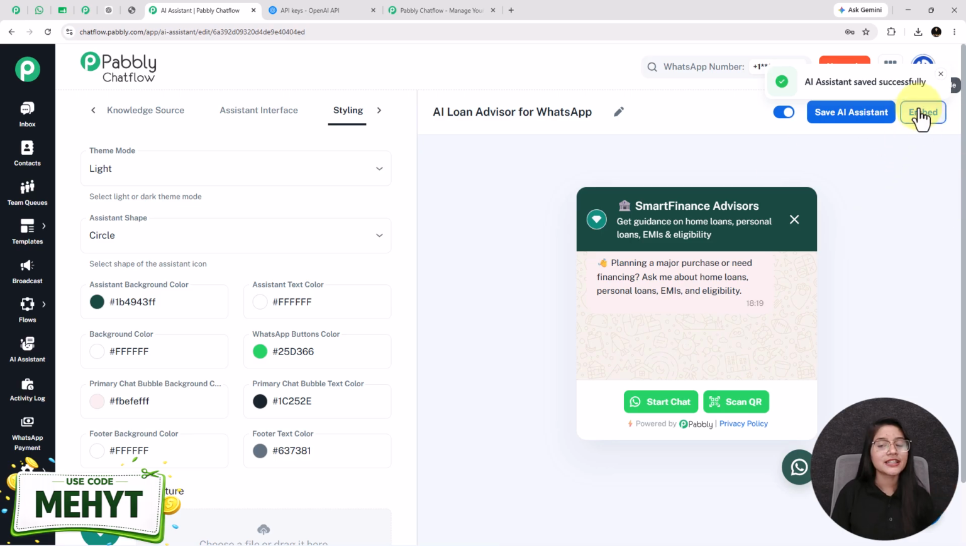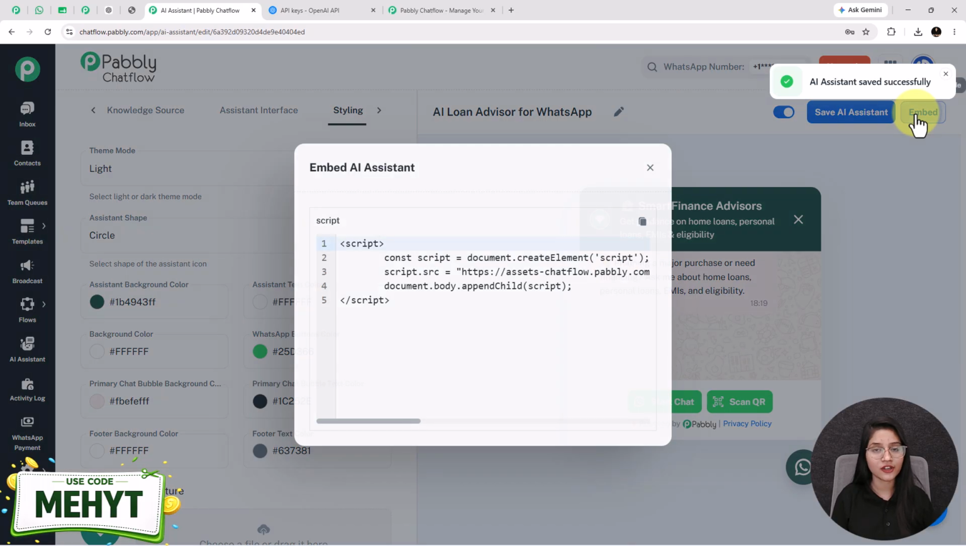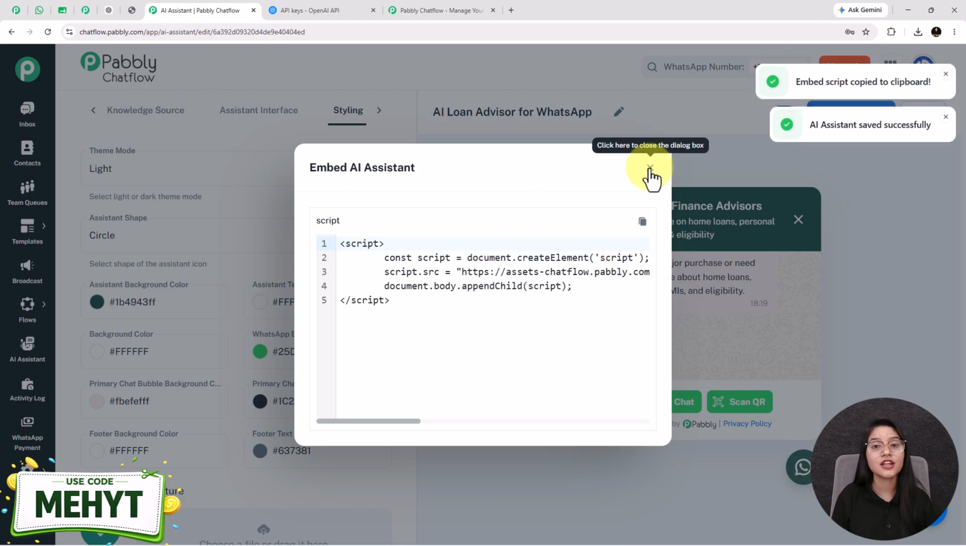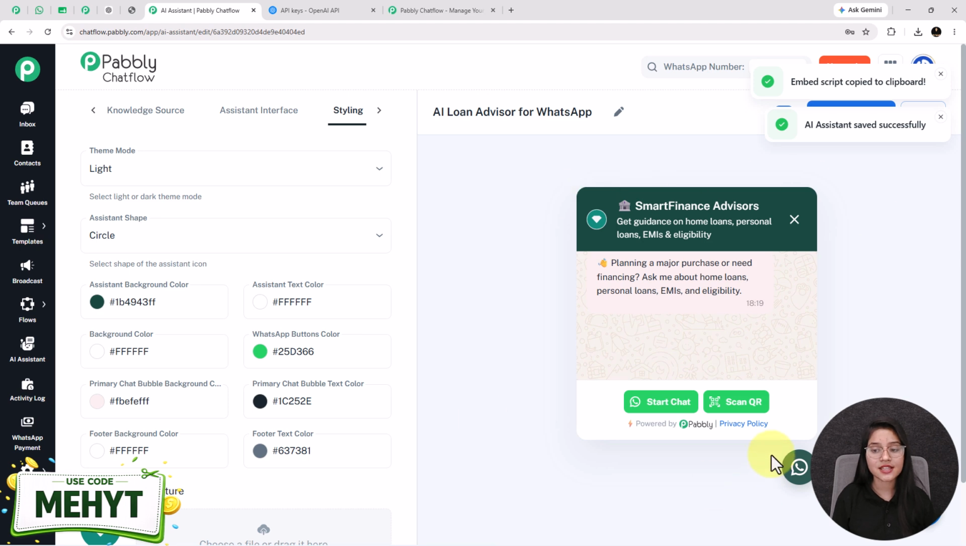Here the other button is the Embed button. With the help of this button, you can access your AI assistant inside your websites as well. When you click on this button, it will give you the code of this AI assistant. You have to copy the code and paste it inside your website code, and this AI assistant is going to appear in your websites too. So not only here, you can access your AI assistant anywhere. This is the magic of Pabbly Chatflow.